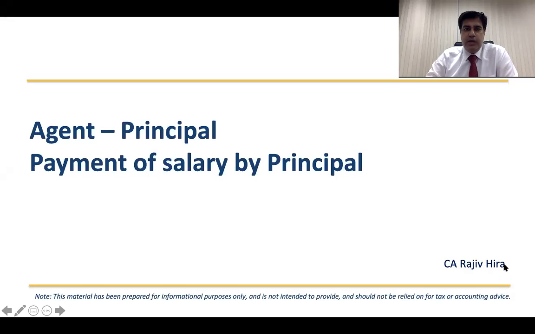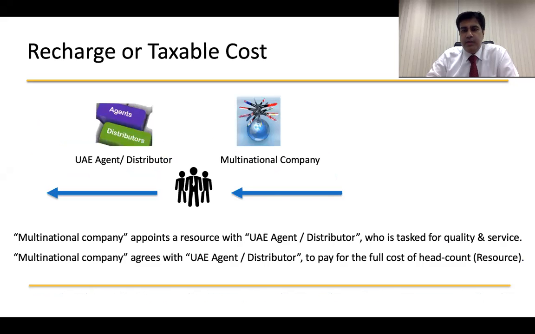Hello friends, we are here with one more topic, which is how an agent-principal relation can be looked at when in some cases salaries are paid by the principal. So let's look at the example or a practical approach.